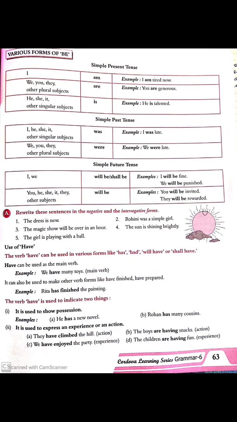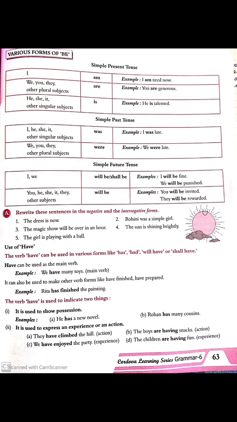So here the have form is used together with the action word climbed, and it expresses the action which has been performed by the speaker. And then about the experience, we have enjoyed the party. So here also the speaker is speaking about his experience. We have enjoyed the party. So these are the different forms of have and how they are used in sentences.